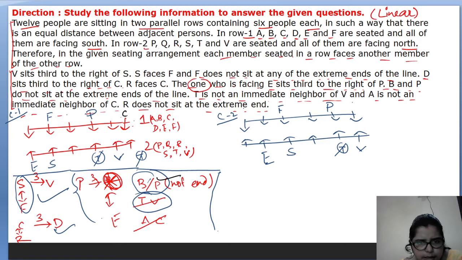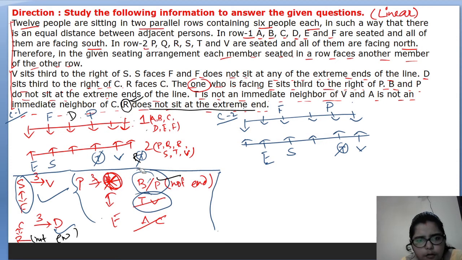So if C sits here, then third to the right of C is D. No problem with that. And opposite to C is R. And we already know that R will not sit at any of the extreme end of the row. So if I consider C here, then it will violate our statement.